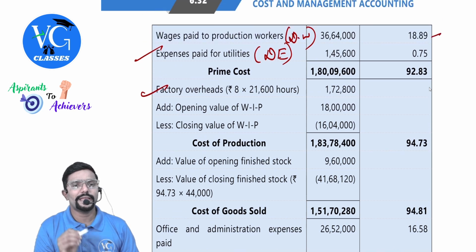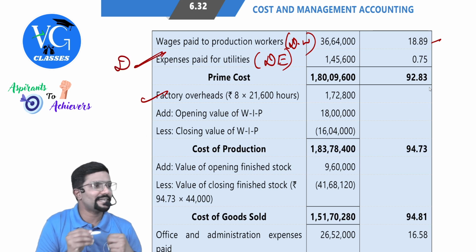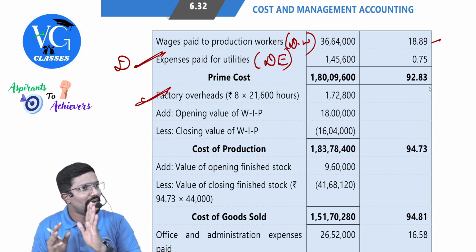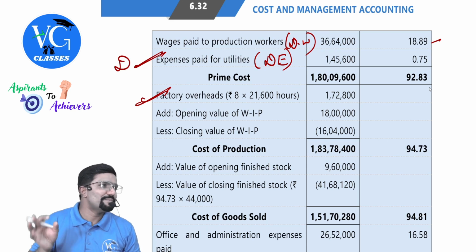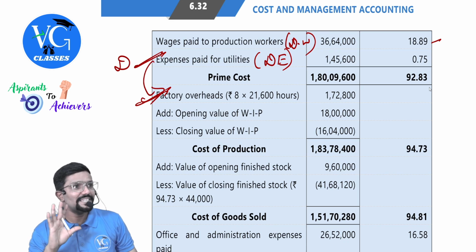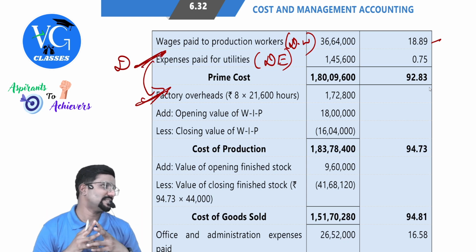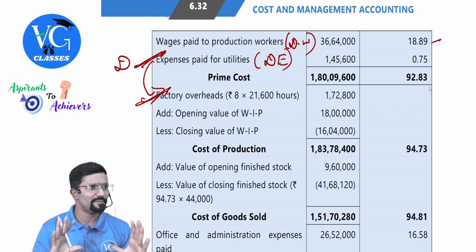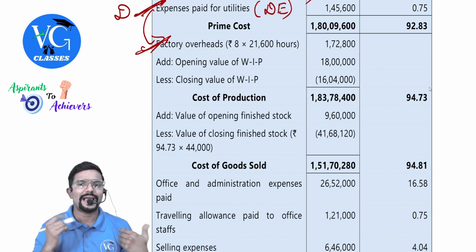After seeing this, I got connected to this now. Why they have taken this as direct expenses? Because factory absorption pattern they have given, and separately they have mentioned expenses paid for utilities. That means, can I consider it is not a part of factory? Yes, that is why they have taken it as direct expenses. Clear? Hope you understood the reason for treatment here. Okay. Opening WIP, closing WIP, add and deduct.